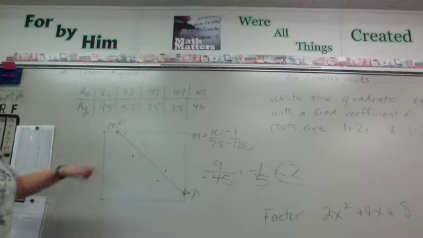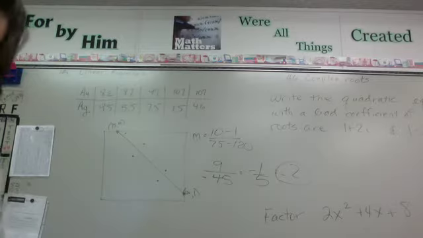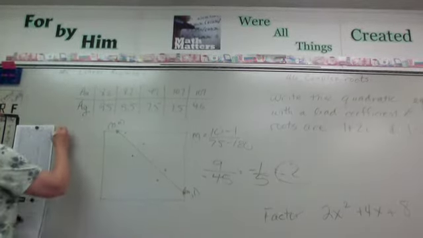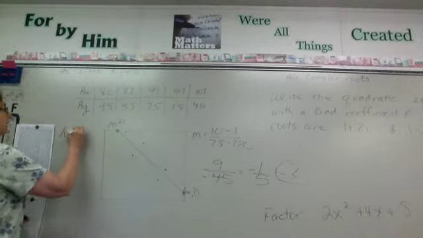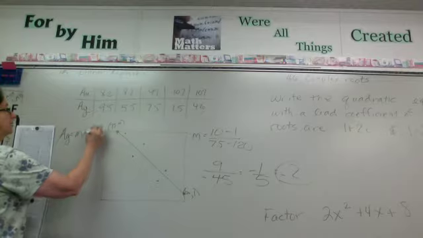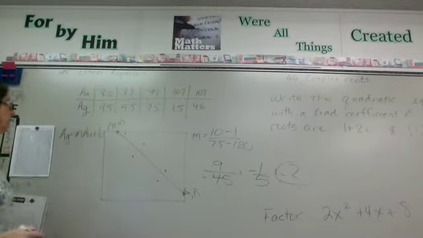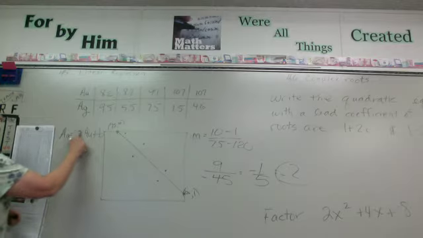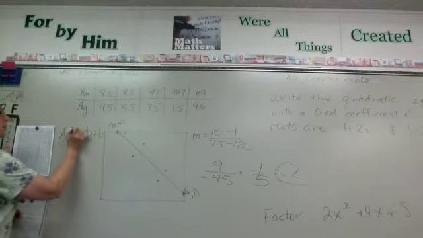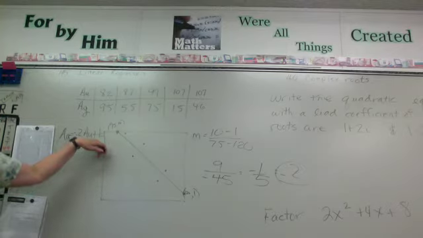And then I'm going to do what? I'm going to plug it in. Now, they usually give you a formula here. And they give you y equals m x plus b. Okay, that's the formula we're going to use to get this line. So now we know our slope is negative 0.2. Okay, now how do we go about getting that b?